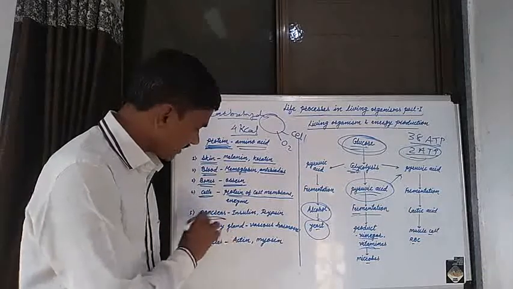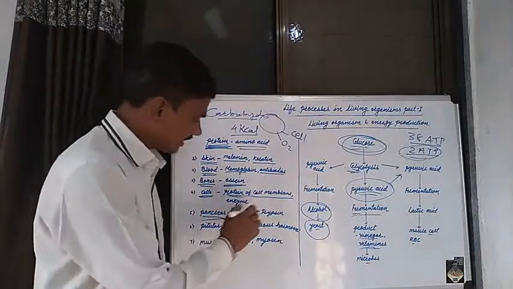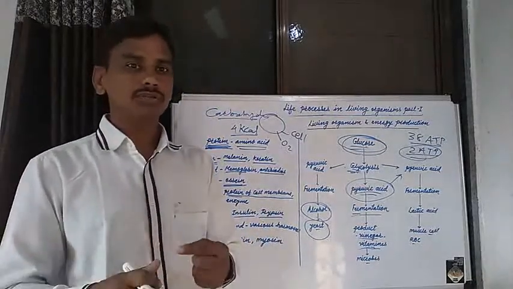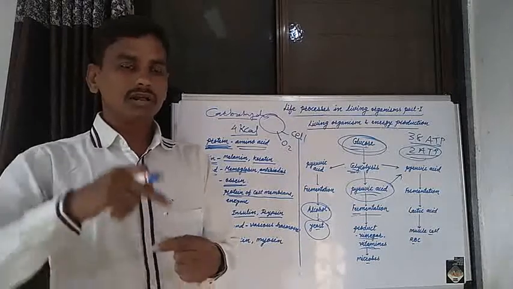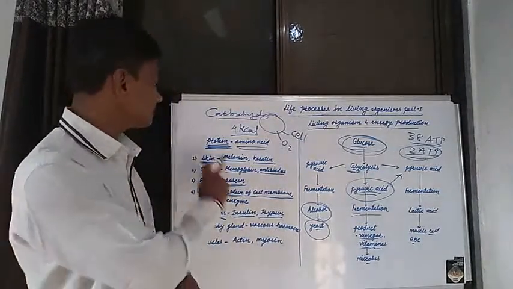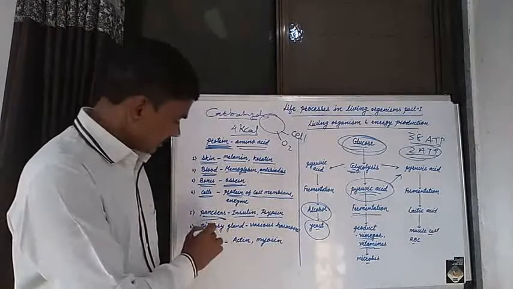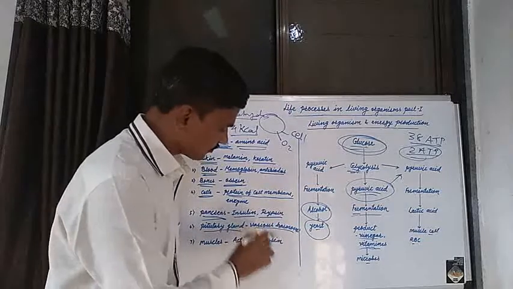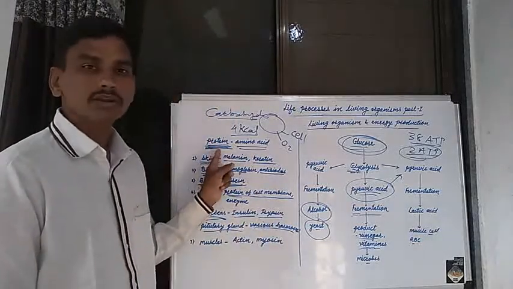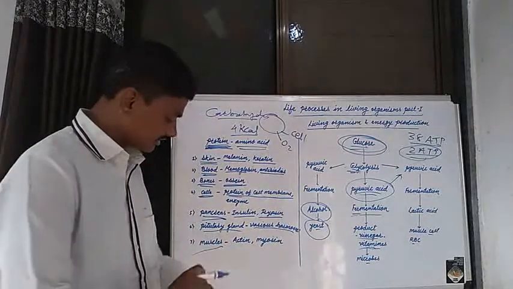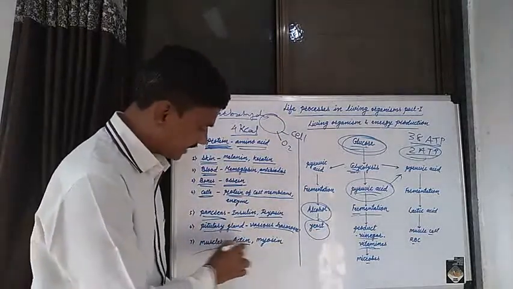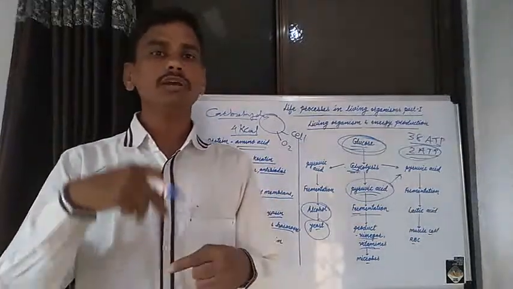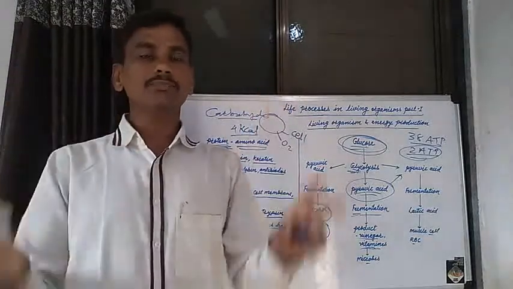Then the pancreas contains insulin and trypsin. Now trypsin and insulin are hormones, and they are also proteins. Then our pituitary gland contains various hormones, and these hormones are also proteins. And lastly, our muscles contain actin and myosin, which are also proteins. Now these are known as different types of protein.